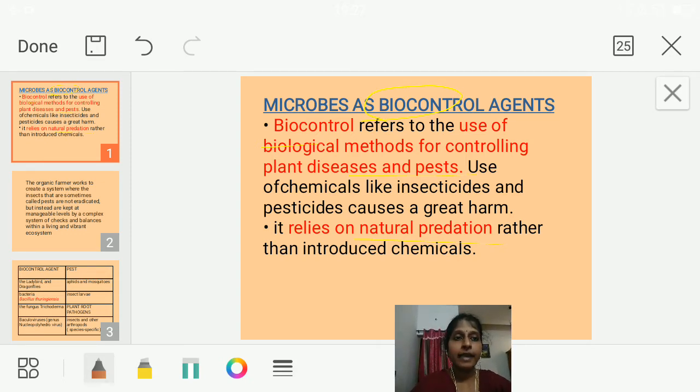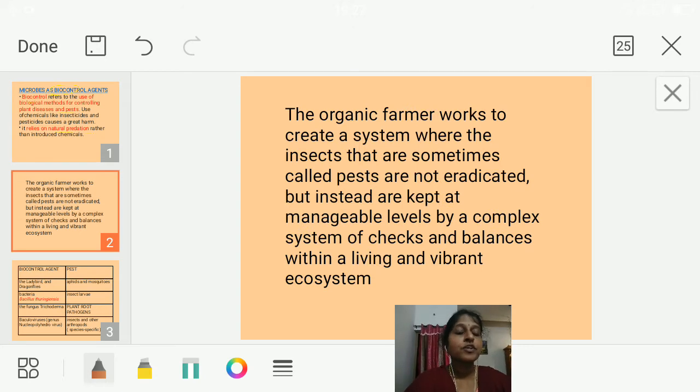So this can also be called an approach towards organic farming, where we are going to go green, okay. So organic farming uses only organic, biological substances which are not harming the ecosystem, okay. Organic farmers are creating a system where the insects, sometimes called pests, are not eradicated. Eradicated means what? When we spray some chemicals and all the insects are killed, even the useful as well as the harmful ones, sometimes, isn't it?